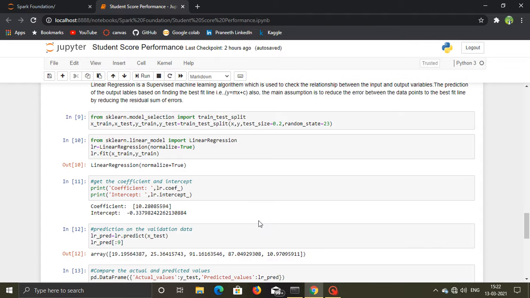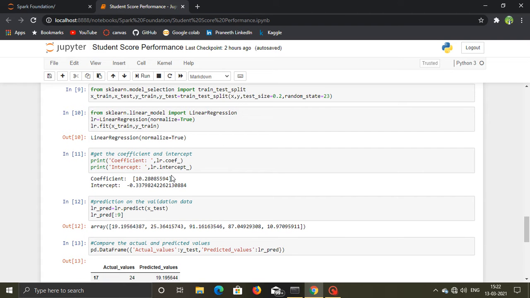The validation data is 0.2 with a random state of 23. After that, we train our model with linear regression, which everyone knows because we already discussed it before. Linear regression has two parameters known as coefficient and intercept, that is y equals mx plus c.